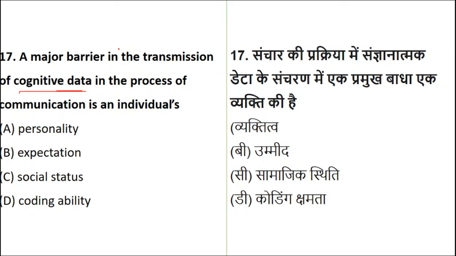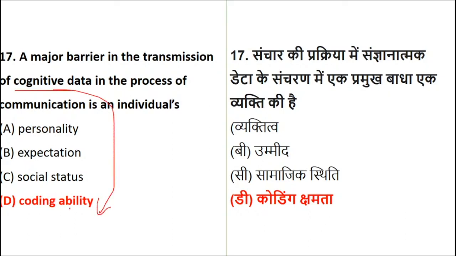17th. Yes, so see, I have already given you a hint. Cognitive means from the perspective of mind, brain, intellectual. So basically it will be related to the ability to code, a coding ability either from the sender or a receiver side. So be clear about the cognitive word, that's the reason I stressed on it very clearly, the keyword.